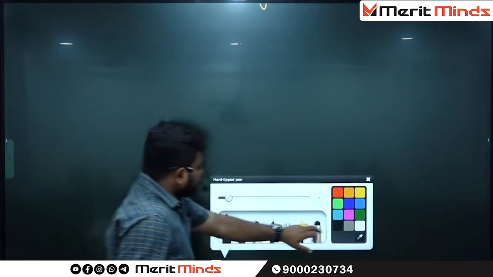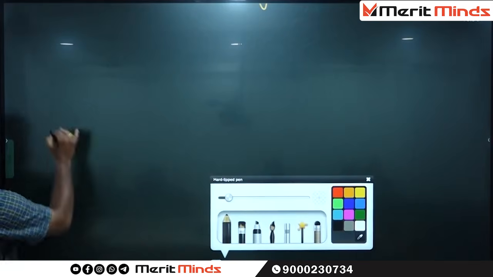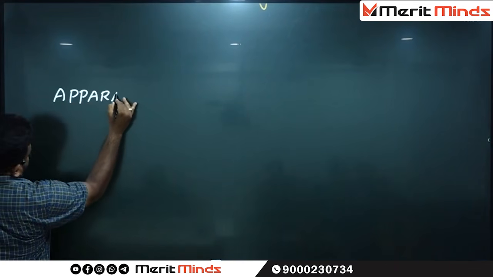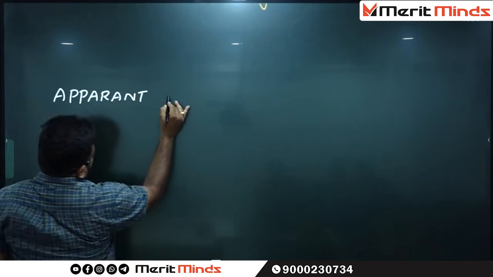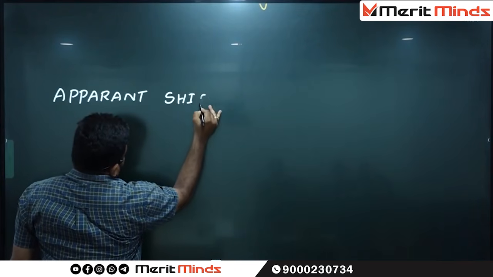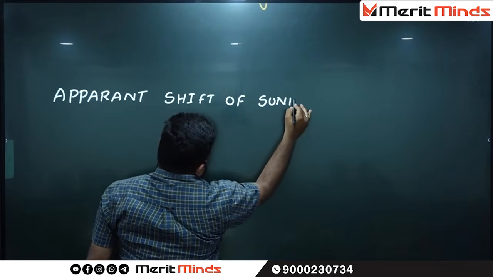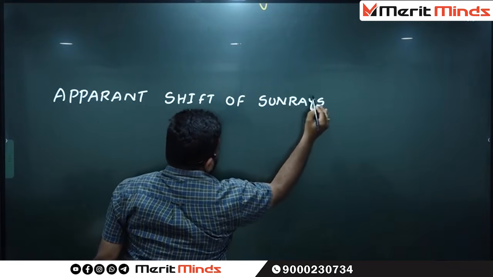Now see here, there is a concept called the apparent shift of sunrays. What do you mean by apparent shift of sunrays?